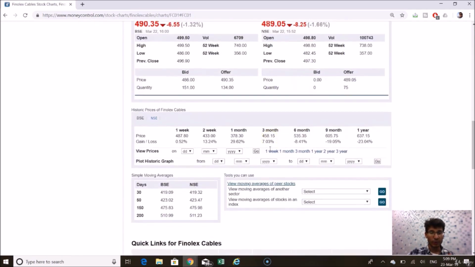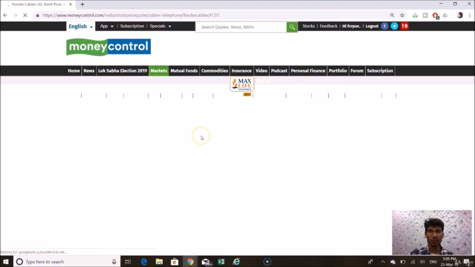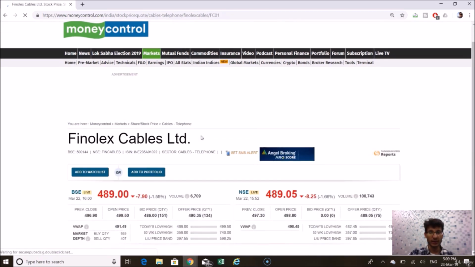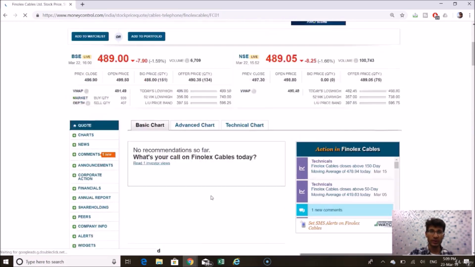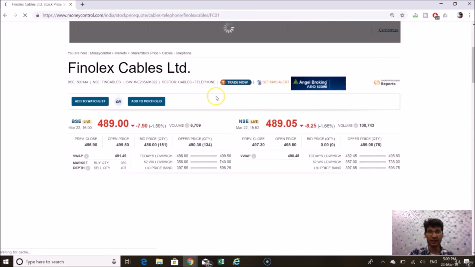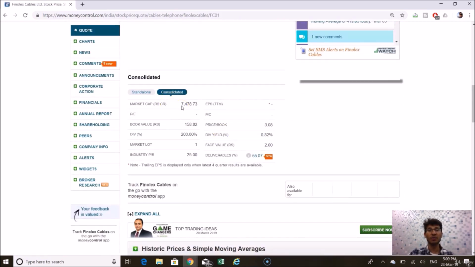After this chart we'll go on to other parameters, like the fundamental details of the stock. We know that the company is in the sector of cables and telephones. Moving on, we can see that the market cap of the company on the consolidated front is coming out to be 7,478 crores. If we see the sales figures, which are a little more than this amount, that means that the company can be undervalued. That is one parameter that we can see.